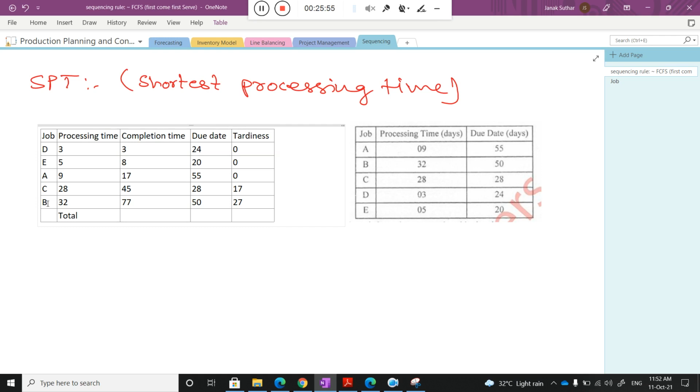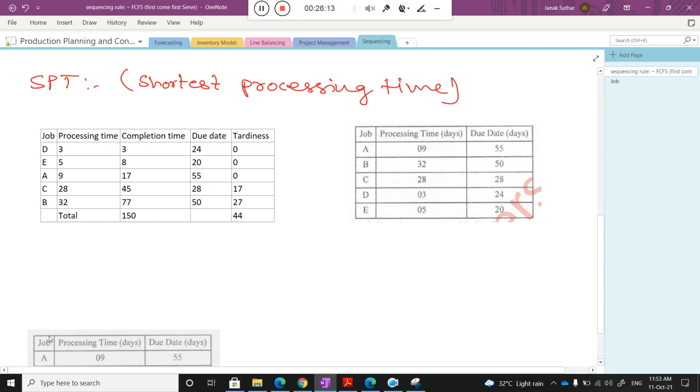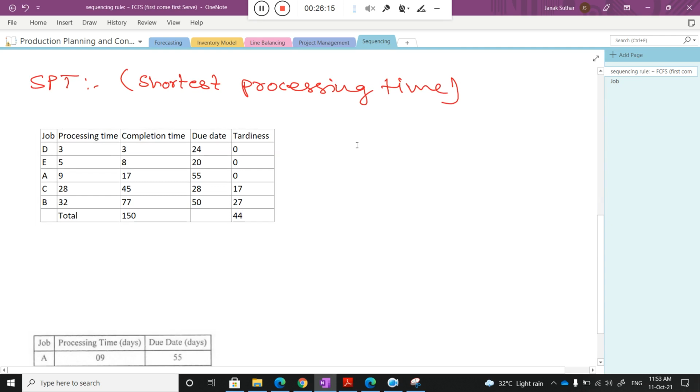3 plus 8, 8, 3, 11, 7, 150. 150. Okay. And what will be the tardiness, total tardiness? 44. 44. Okay, good. So this I will put here because it will be helpful for other sequencing rules.